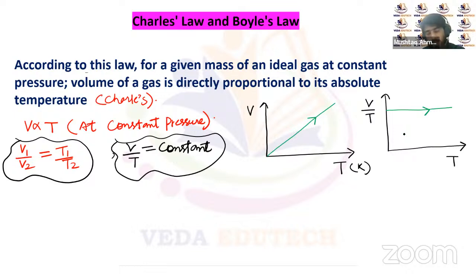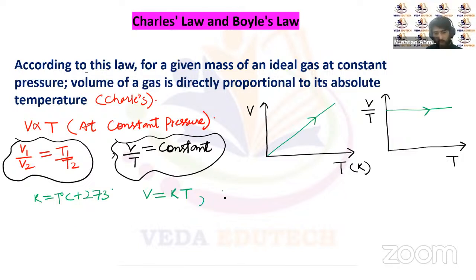Now let's suppose that we are taking the temperature in the centigrade scale. We know that in Kelvin scale, the temperature is equal to 273 plus the temperature in centigrade scale. So if we have to plot volume versus temperature, let's suppose V is proportional to T, or we can replace it with the constant K. So V will be equal to KT, but T has to be in Kelvin scale here.